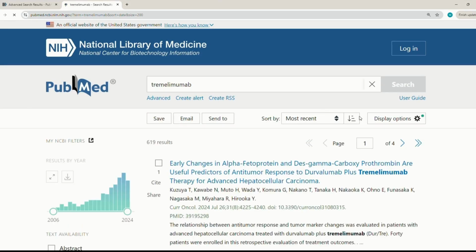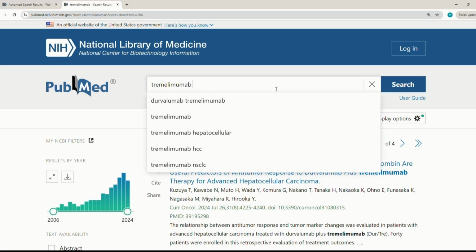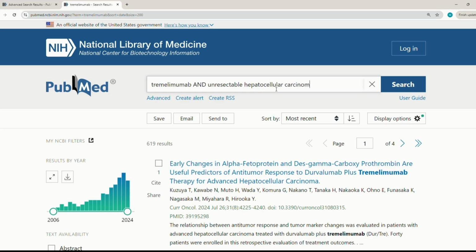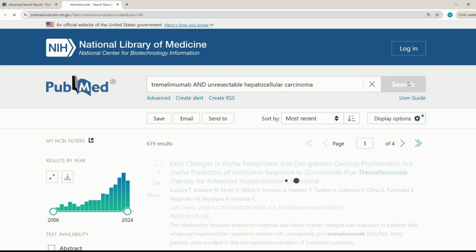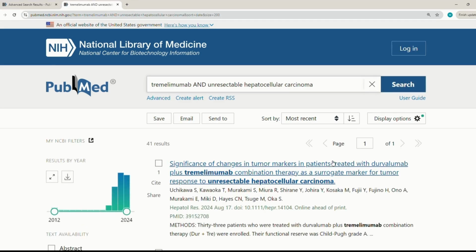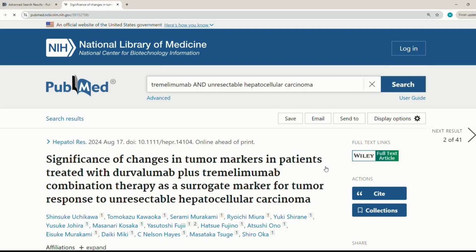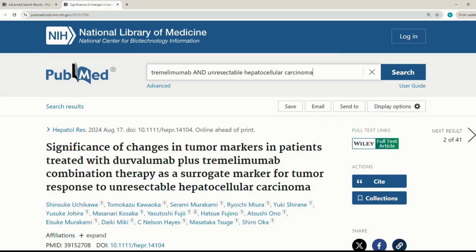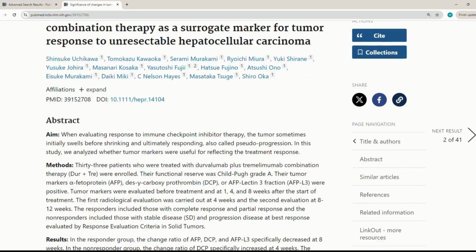I will just pick, no, for now I will do this. Unresectable carcinoma. Okay, I'll just search this. Usually when you click a study and scroll down, you can find some keywords right there. Okay, if that doesn't work, then I will have another method too.